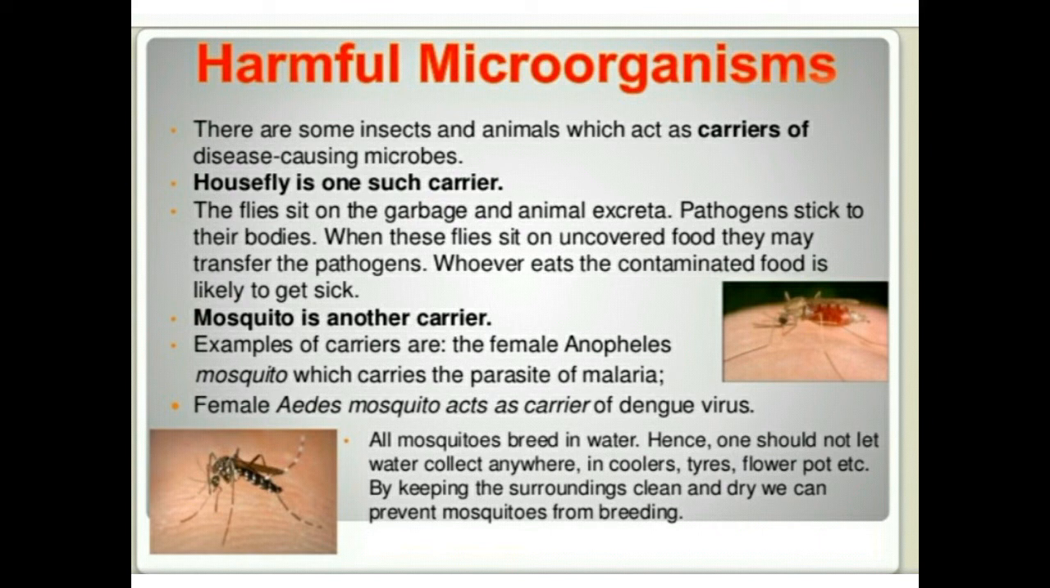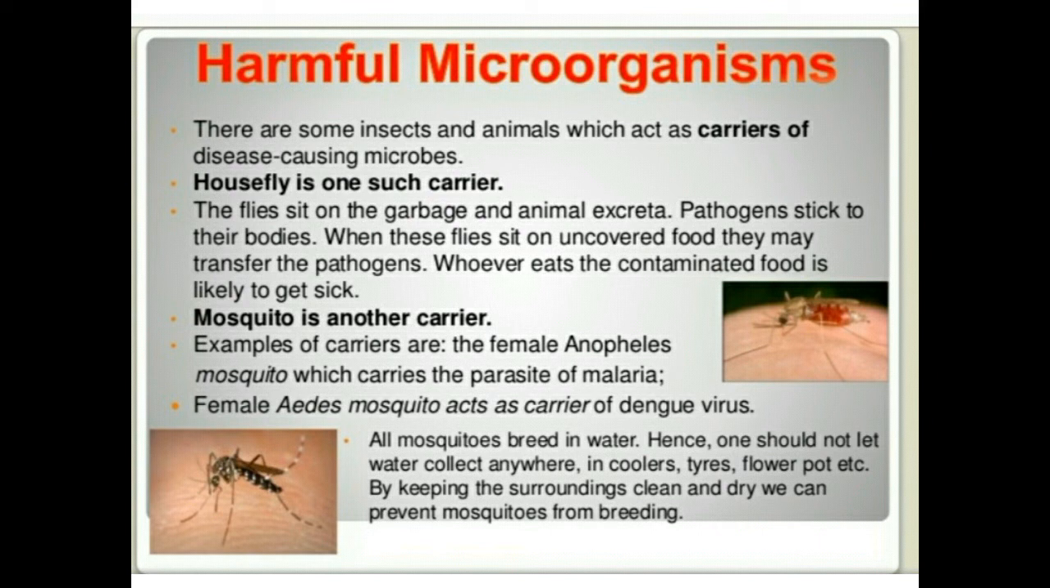Now we will see how microbes are harmful for us. But before that, the question arises, are they actually harmful for us? And if yes, then how? So students, microbes are harmful for us in two ways. Number one, microorganisms cause diseases. And number two, microorganisms spoil food. We will start with microorganisms cause diseases.